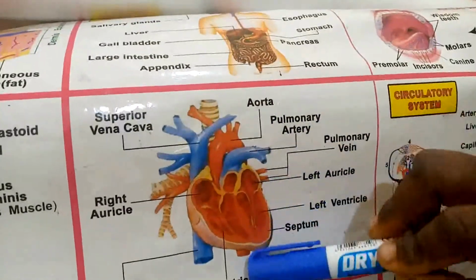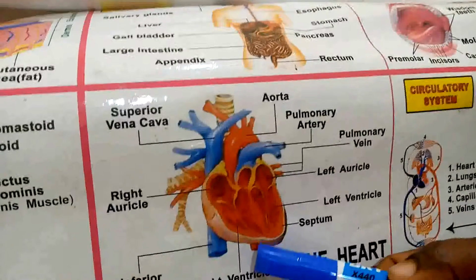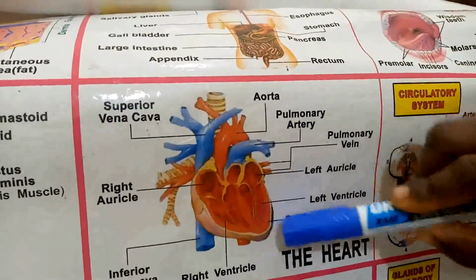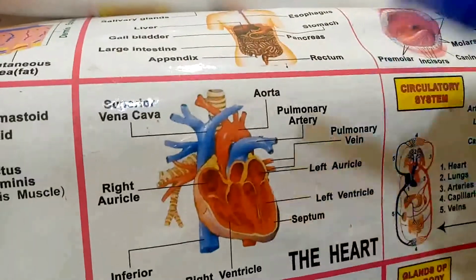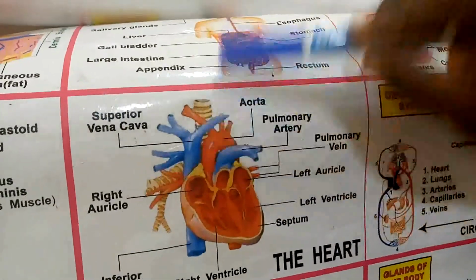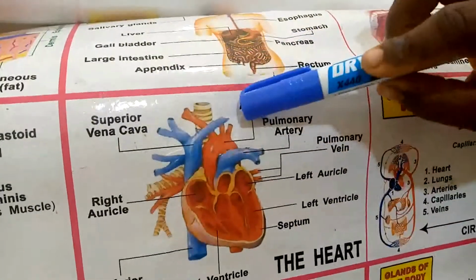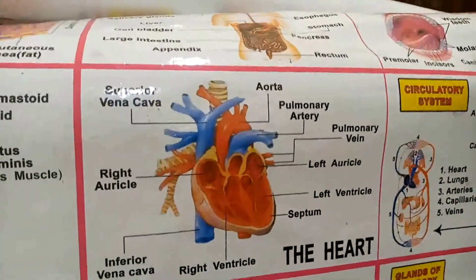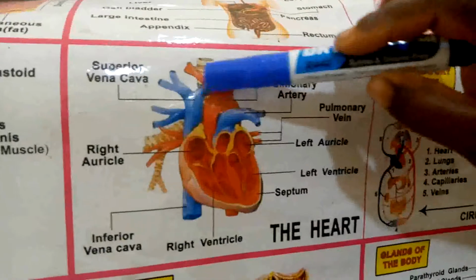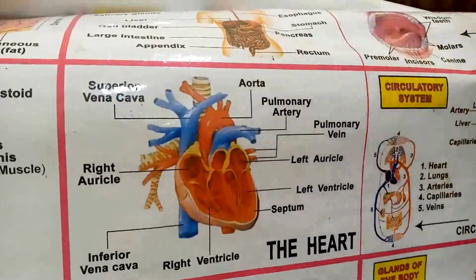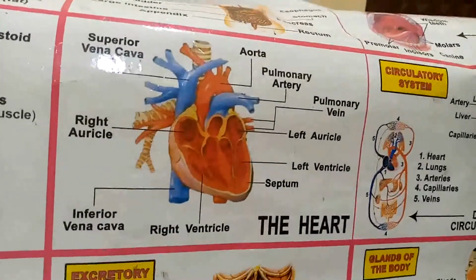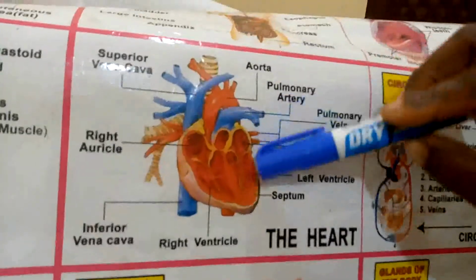From here, you can see this is the aorta that will now pump the blood. As the aorta pumps the blood from the left ventricle, the aorta, with the respective arteries, will now take the blood to other parts of the body. What blood will this aorta and the respective arteries now pump to the body? It is the blood that has received oxygen from the lungs as it is supplied to the heart.